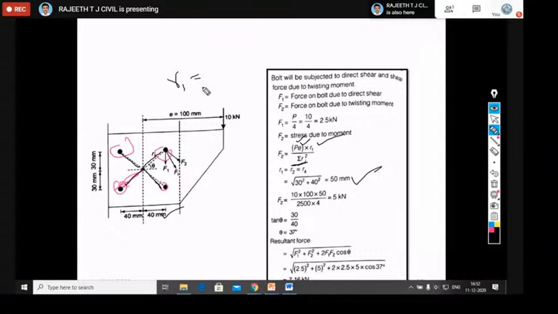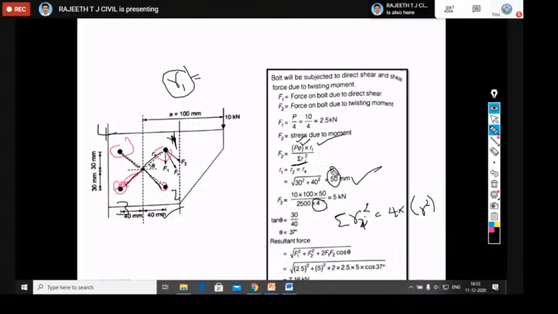Sigma R square is nothing but you should calculate R for all the bolts. Since we know that if you calculate all the bolts, R is the same, whether you consider the first, second, third, or fourth bolt, R is the same for all the bolts. Therefore, you can directly take sigma R square as 4 times R square, where R is constant for all the bolts.